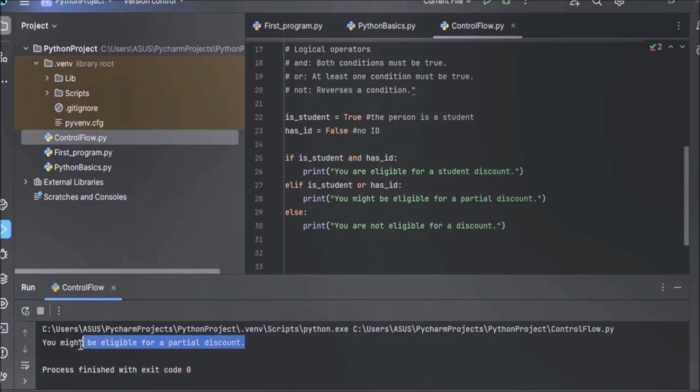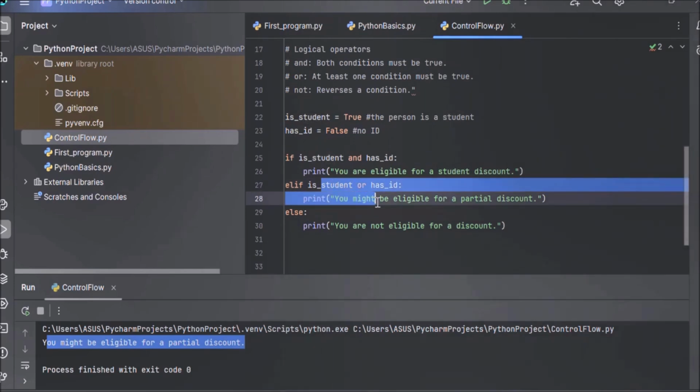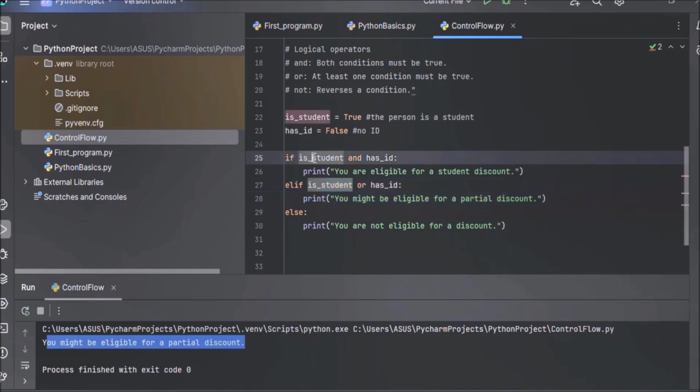See the output: you might be eligible for a partial discount. This time, is_student is true and has_ID is false. So this elif code block is executed, because the condition is_student and has_ID is not met.